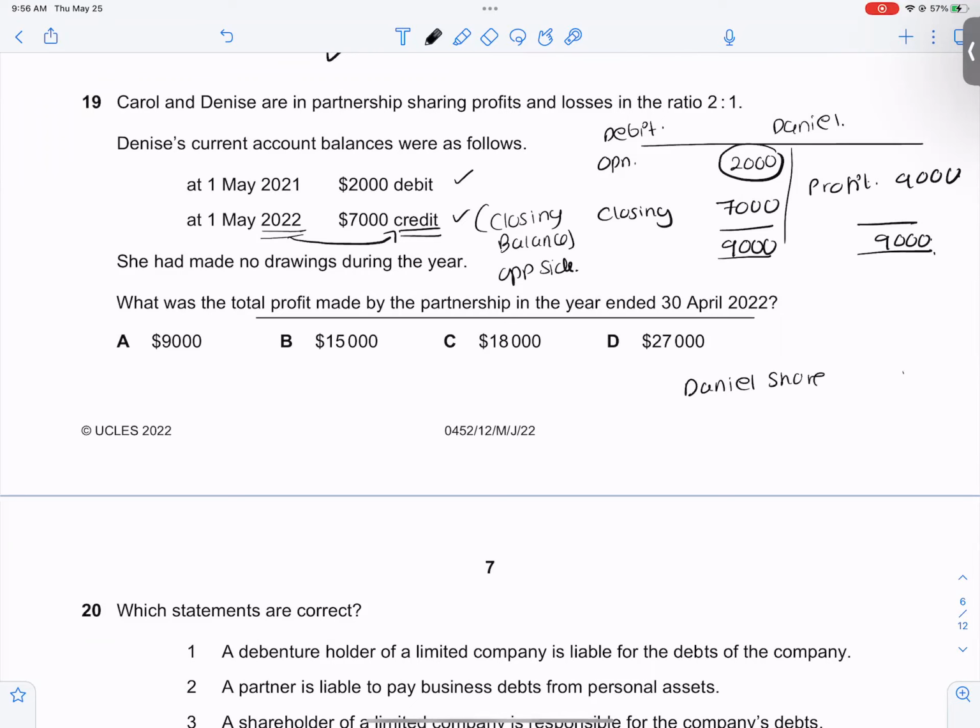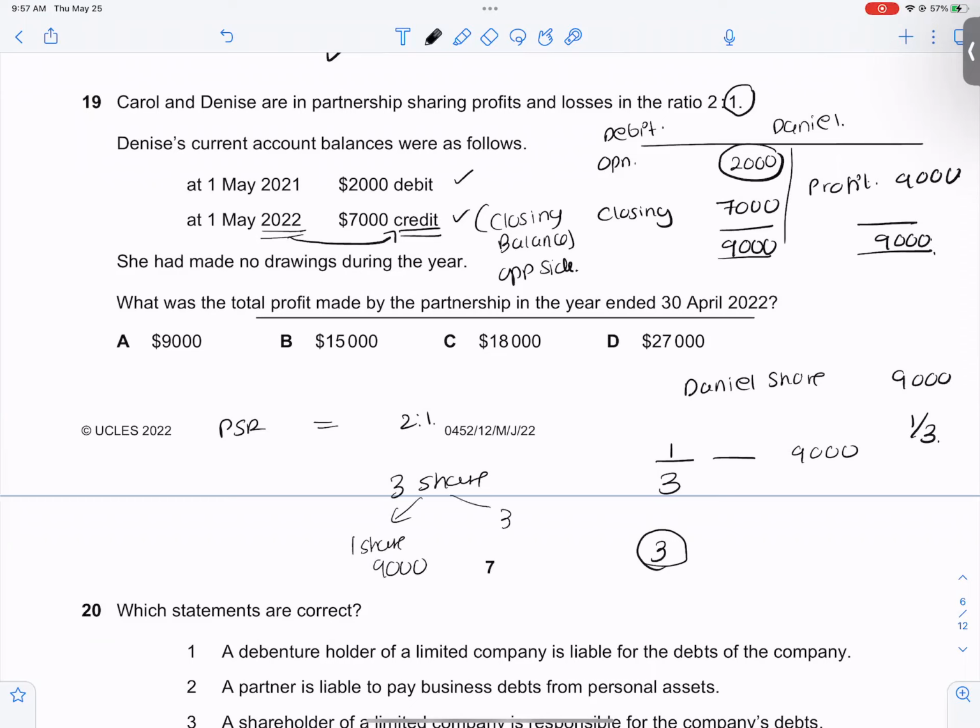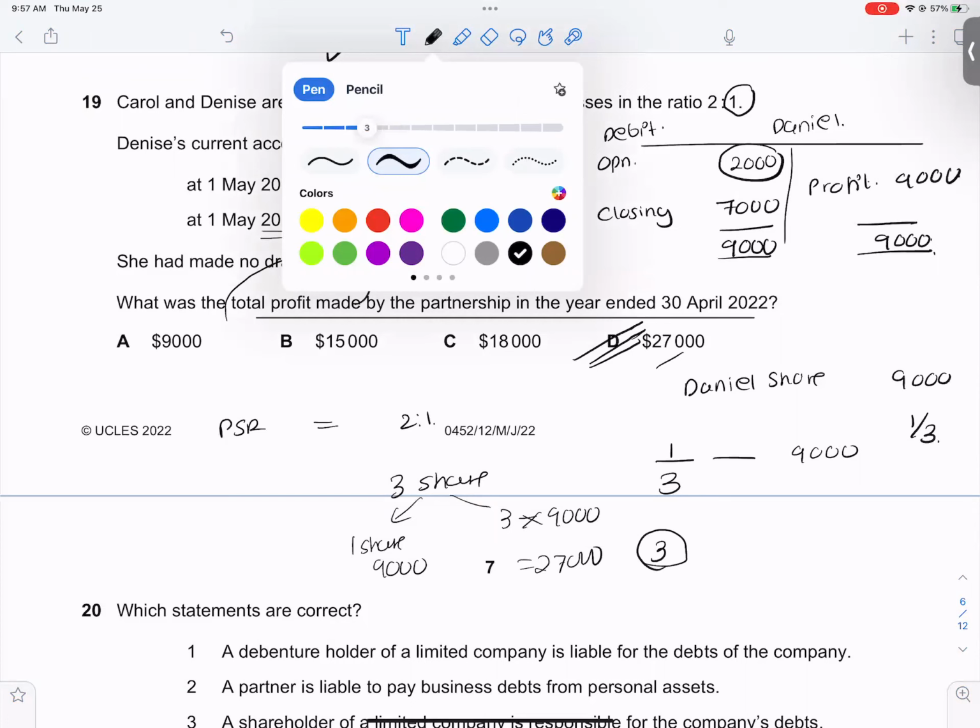Daniel's share is 9,000. Daniel is getting only one share. The profit sharing ratio is 2:1, so Daniel gets 1/3 share. So if 1/3 share is 9,000, what will be all the shares? From 3 shares, 1 share is 9,000. So 3 shares will be how much? It would be 3 into 9,000, so it will become 27,000. So the total profit of the partnership firm is 27,000.